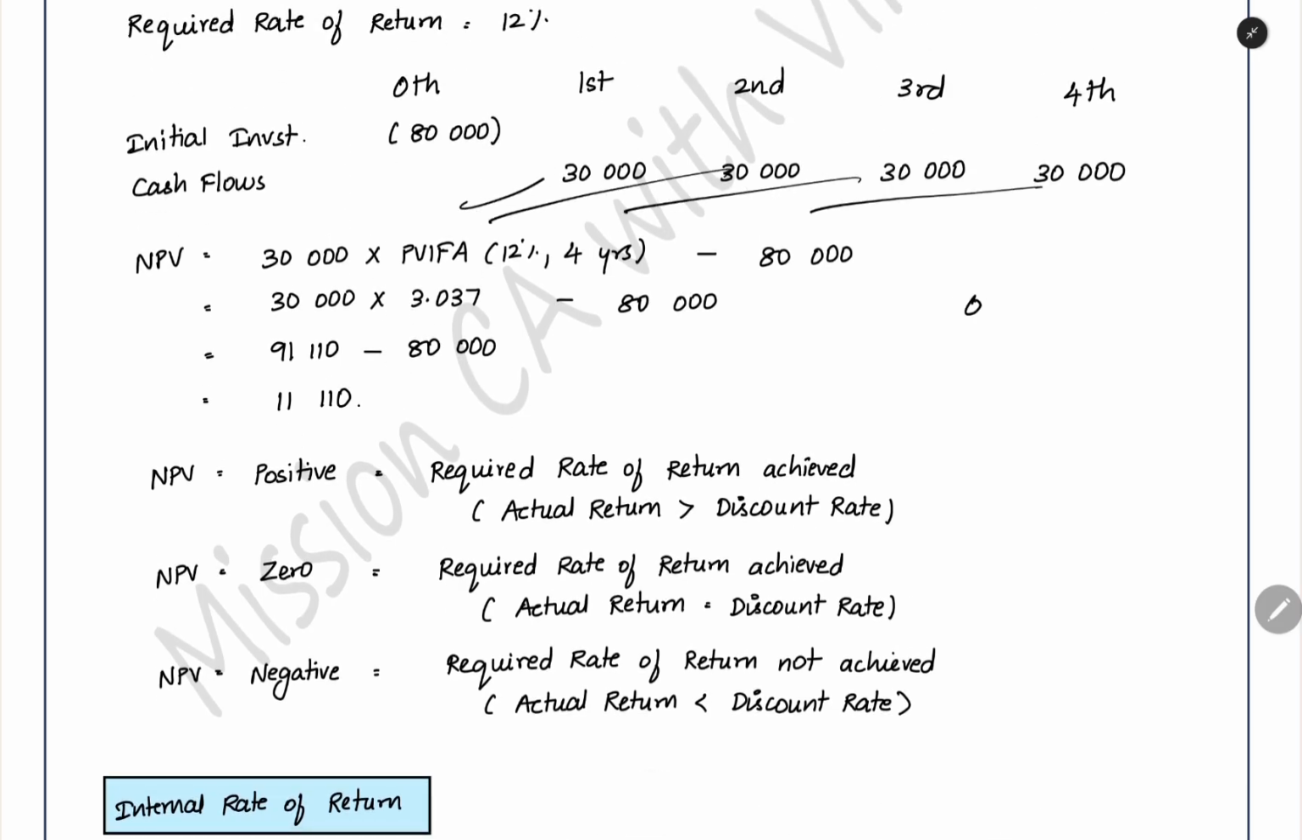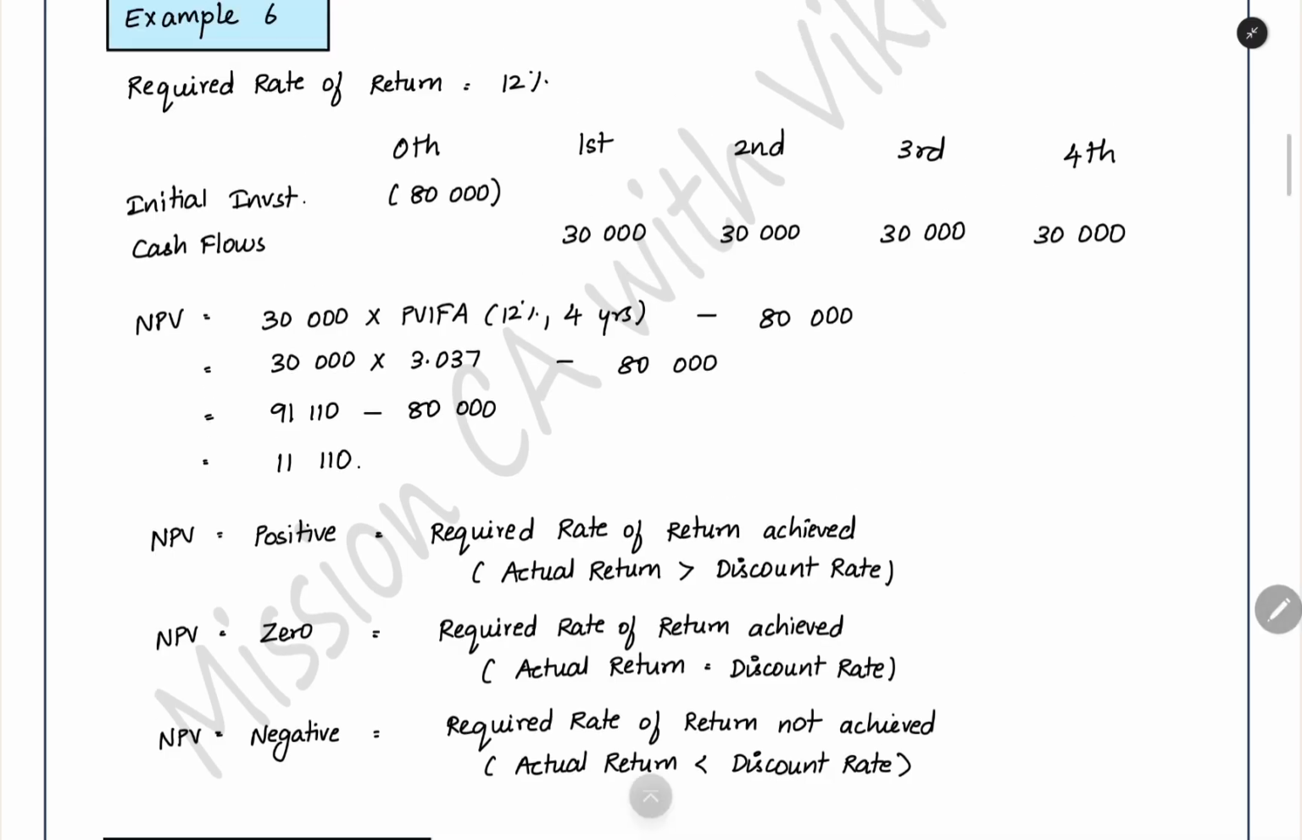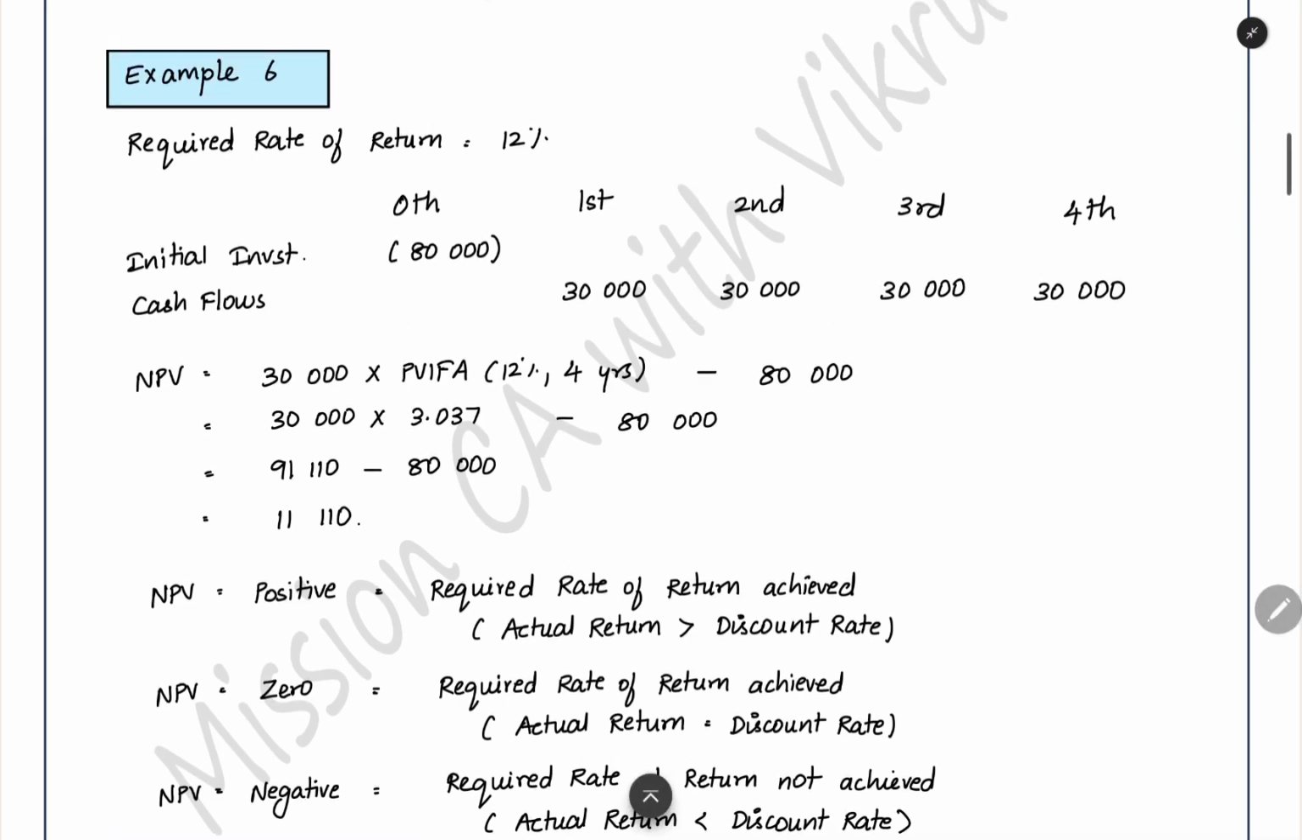At present value, in the 0th year, you are spending 80,000 rupees. And the present value of the future cash flow is coming to 91,110. On a net basis, when you see, you are getting a profit of 11,110. This NPV is coming positive. You are earning more than the initial investment in present value itself. So what is the meaning? Our required rate of return is achieved. When the NPV is positive, we are getting the required rate of return.